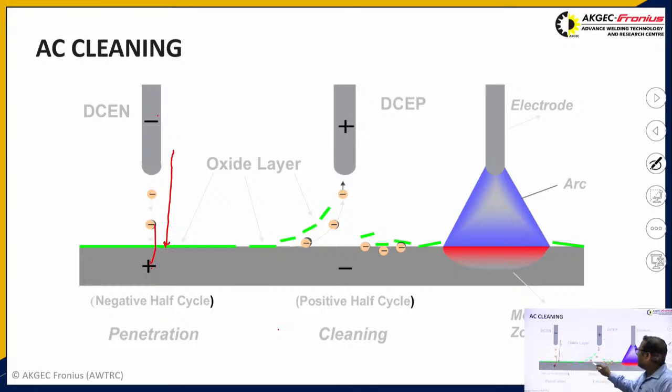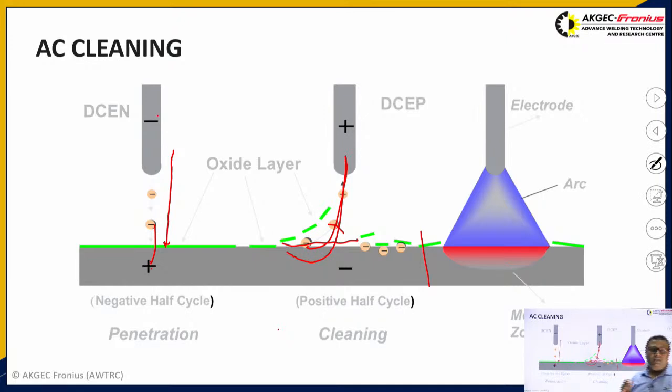In the second half cycle, it becomes direct current electrode positive, so the electron hits the electrode, and since the electron has higher velocity, it breaks this oxide layer and moves toward the electrode. So it breaks the oxide layer and it penetrates the base metal. Both advantages are seen in AC welding.